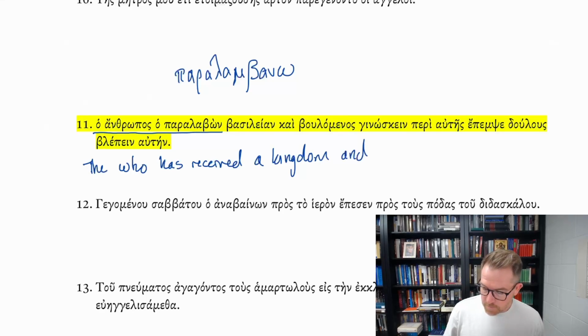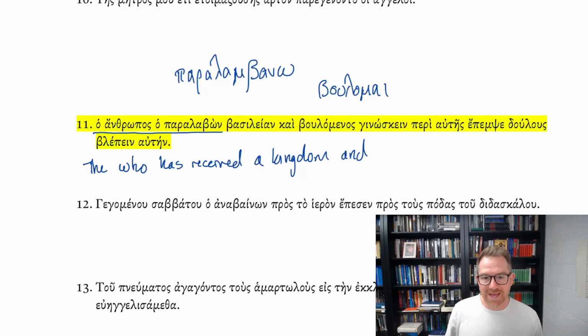And this is from boulomai. I want, I desire, will, wanting, desire. Boulomai, boulomenos.